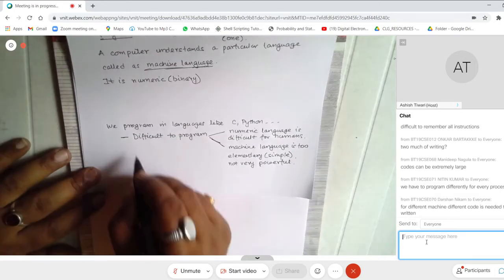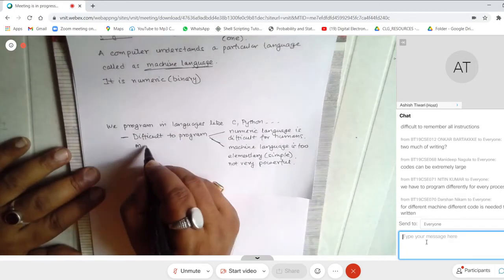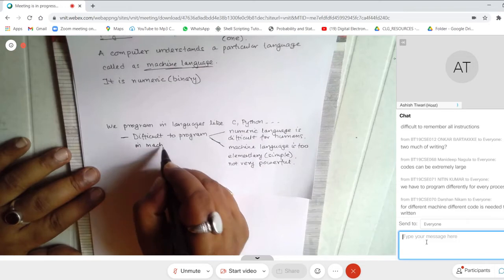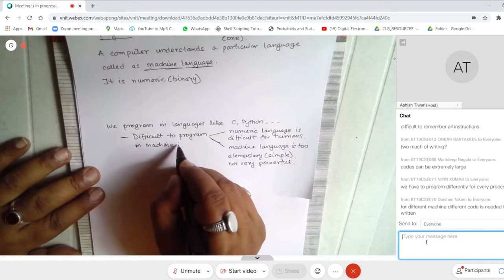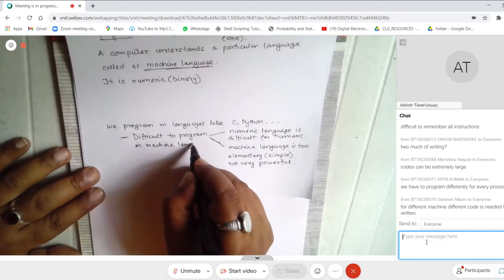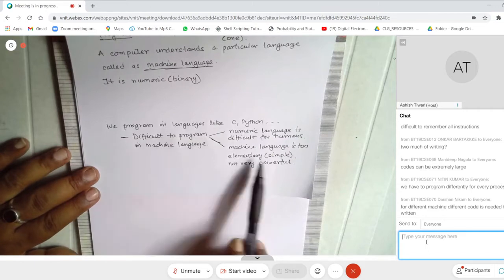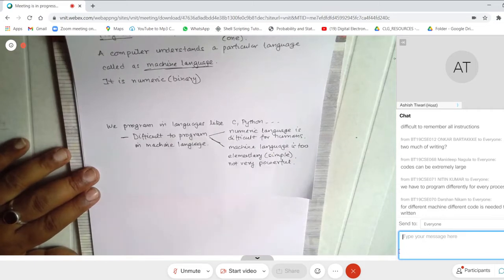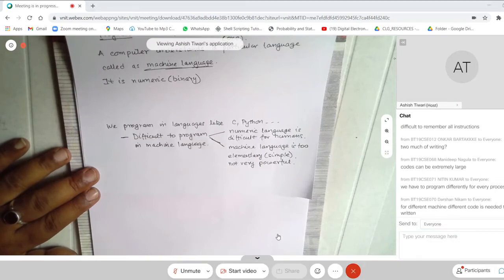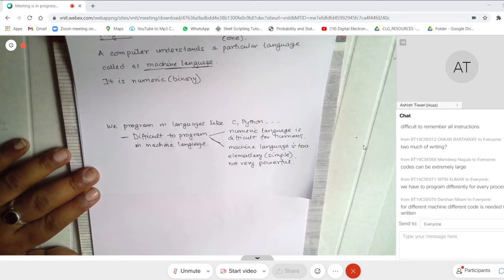Okay, so difficult to program in machine language, right? Why is it difficult to program in machine language? Because the numeric language is difficult for humans. And the second reason is machine language is too elementary or simple and not very powerful, right? Okay, so Darshan's answer is also taken. You would have to write different codes for different processors, right? So that is also correct.